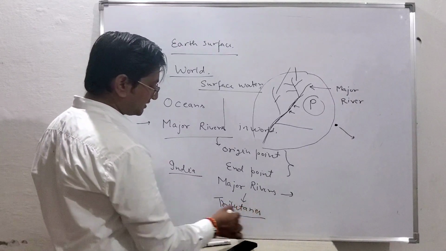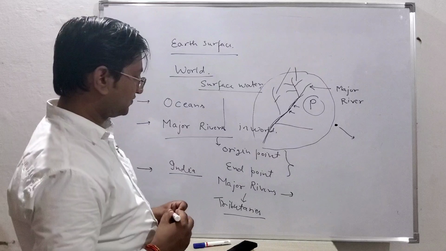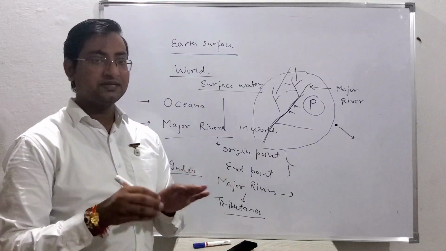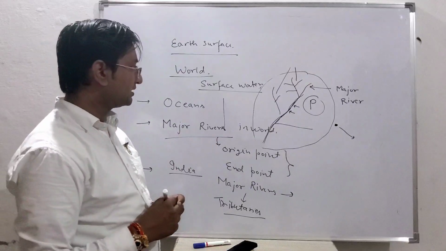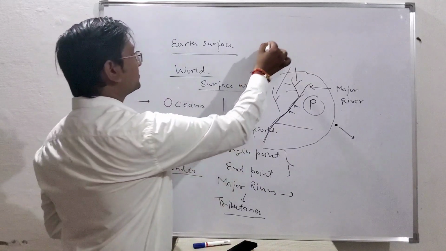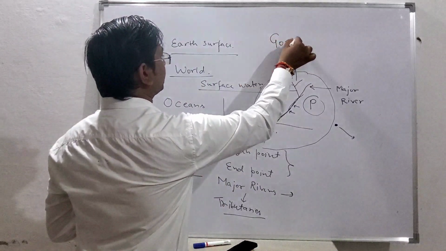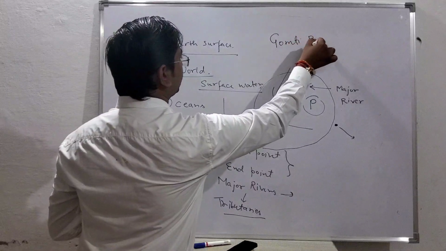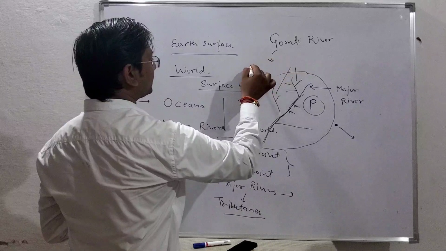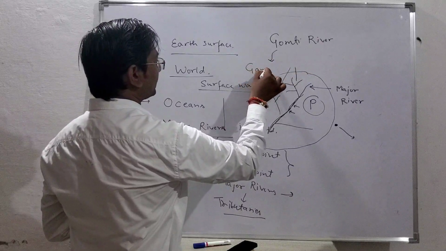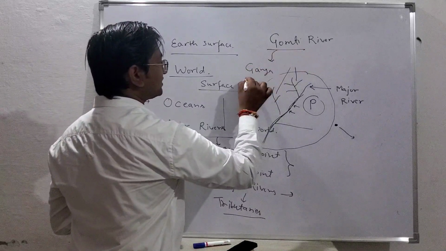This is an assignment to all of you. Suppose you live in Sultanpur city, so there is one river in Sultanpur, that is the Gomti river. When you go near Jaunpur, this Gomti river is joining the river Ganga. So the Gomti river is a tributary of the river Ganga.